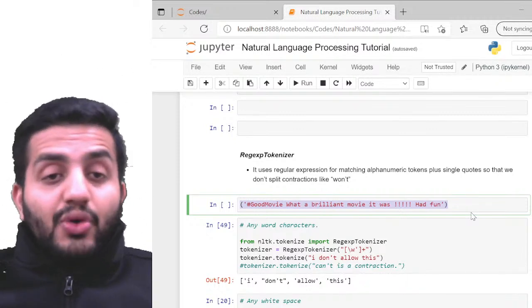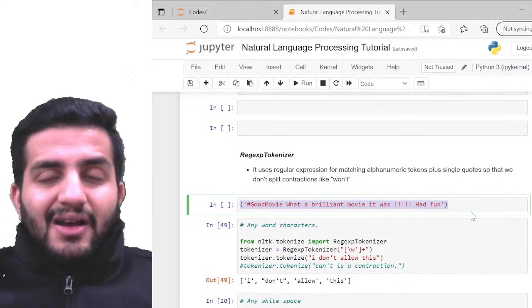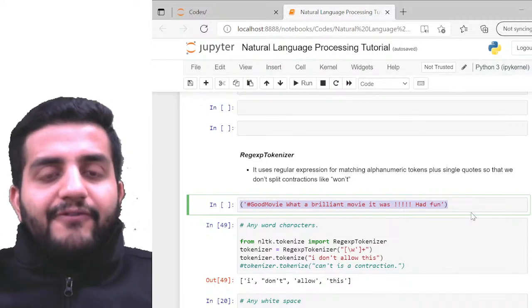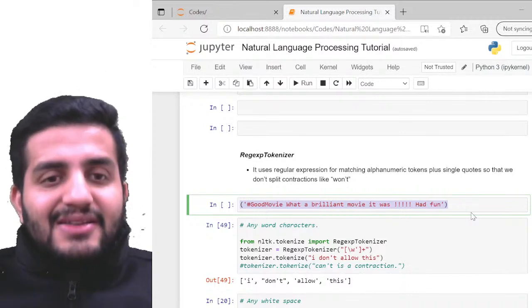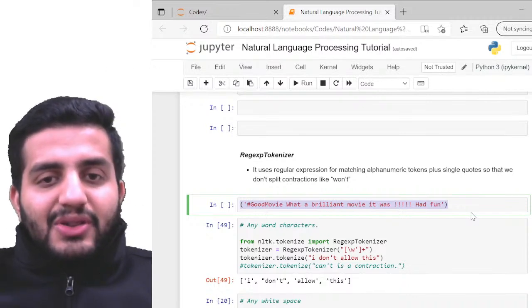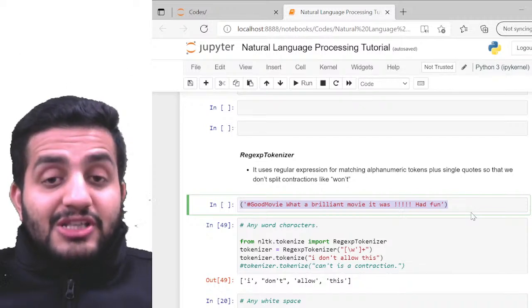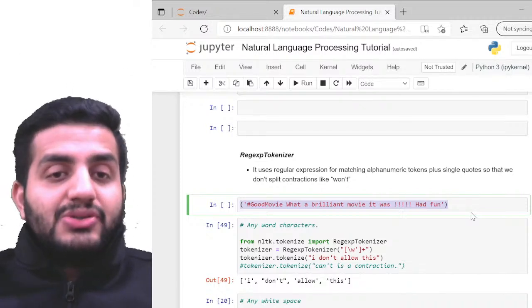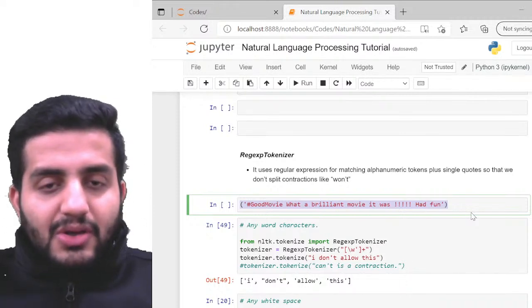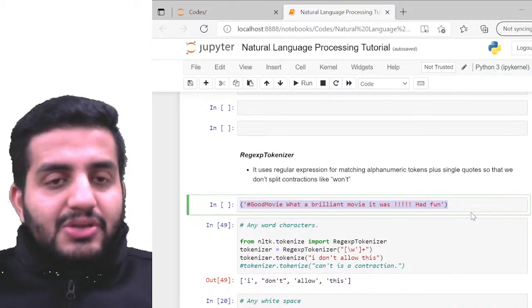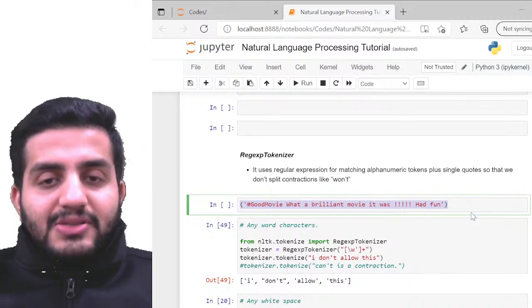So what if you're trying to do some kind of manipulation on top of those texts? Those are the tricky sentences to understand. Those are the places where we can specify our own custom-based rules to tokenize. Based on this rule, I'm going to have the tokens which I want.